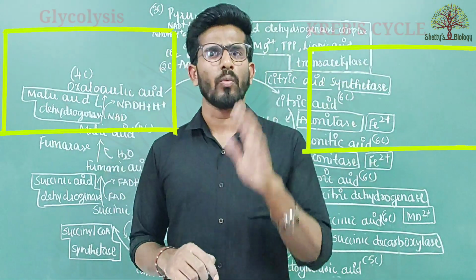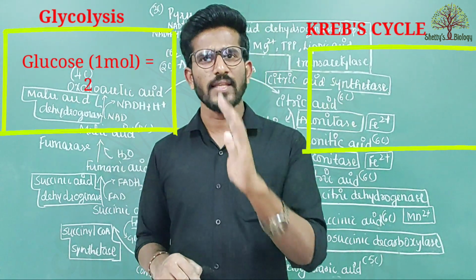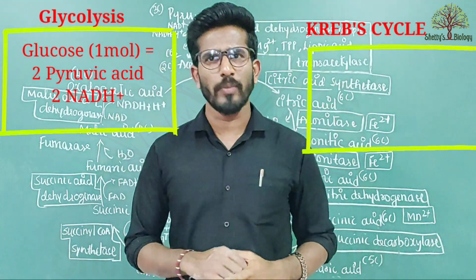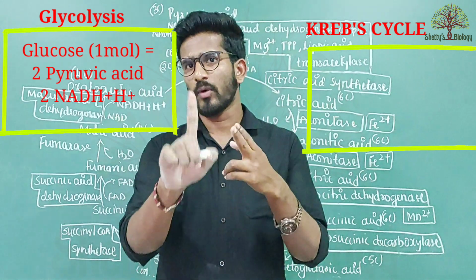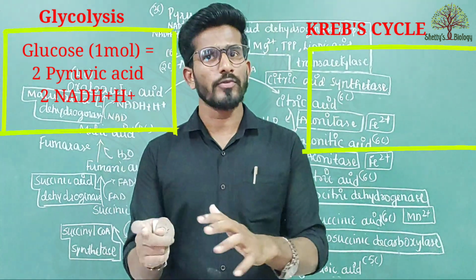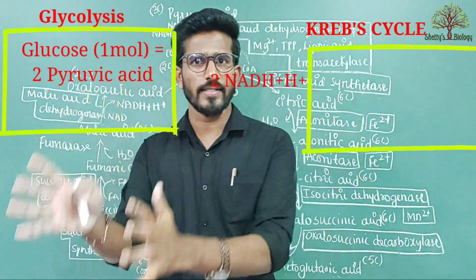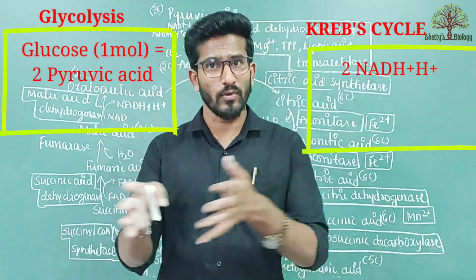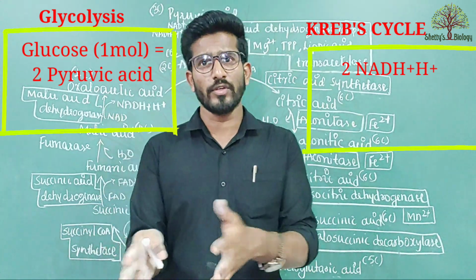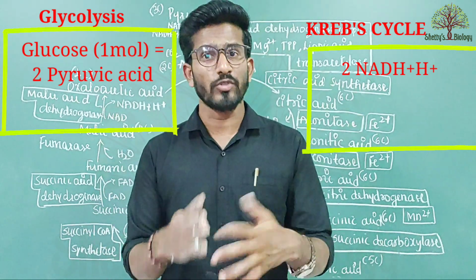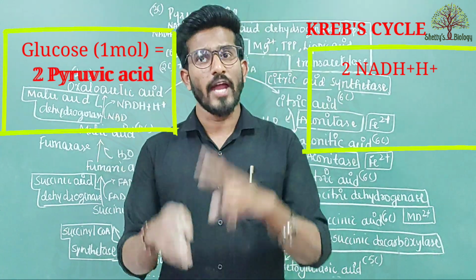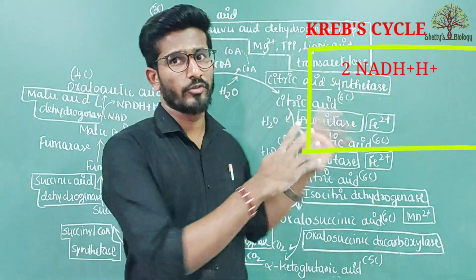So you know that one molecule of glucose synthesizes 2 molecules of pyruvic acid along with 2 molecules of NADH2. Of course you know that this NADH2 has entered the matrix of the mitochondria by the shuttle method, utilizing 2 molecules of ATP, and 2 molecules of pyruvic acid enter the Krebs cycle.